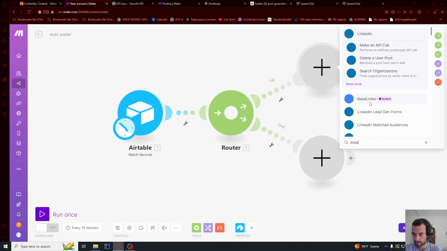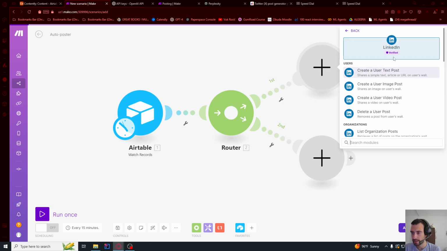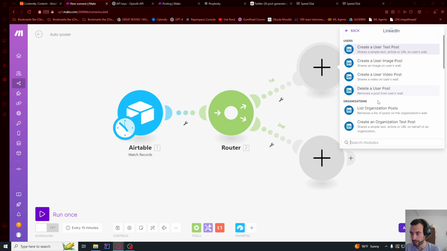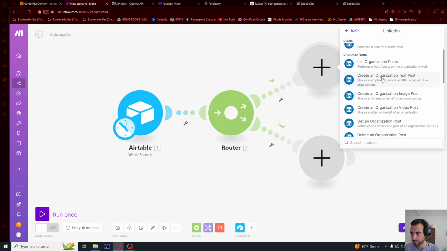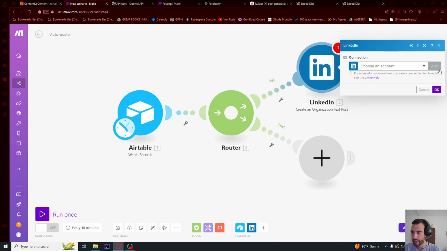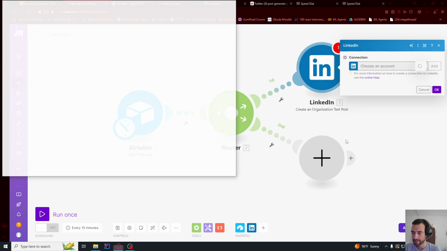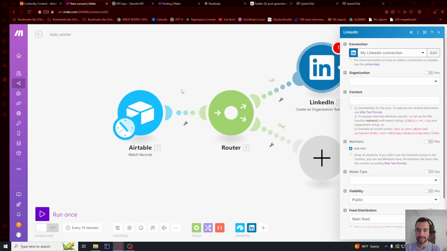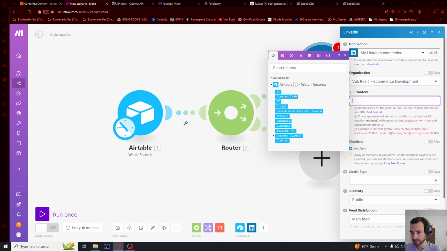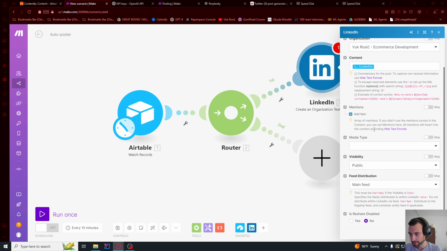So LinkedIn, and then LinkedIn, and then I think we need to scroll down and find pages, or no, organizations, and then create an organization text post. And now we're gonna add a connection and save. You will sign in to your profile and click allow, and then you will get this connection. So let me choose this, and then the content will be this LinkedIn here. And I think that's it.